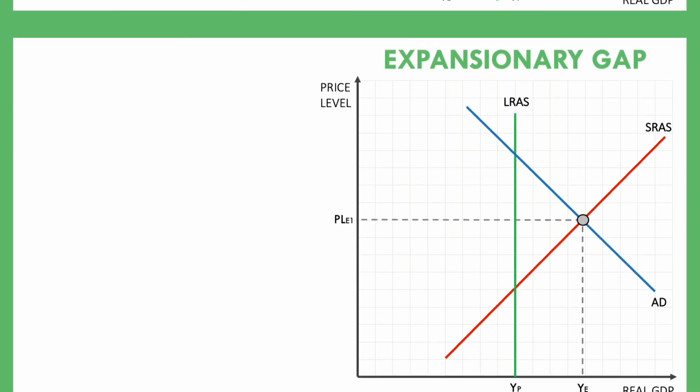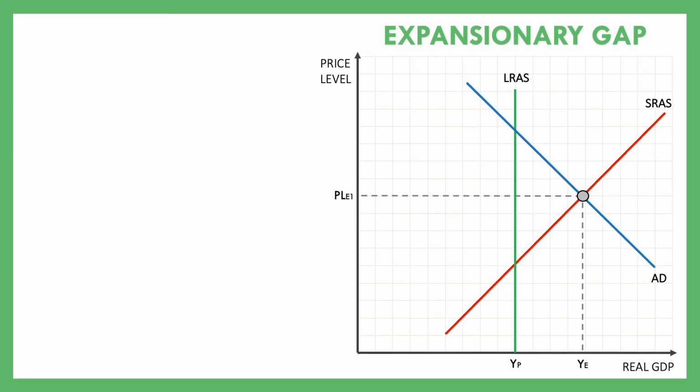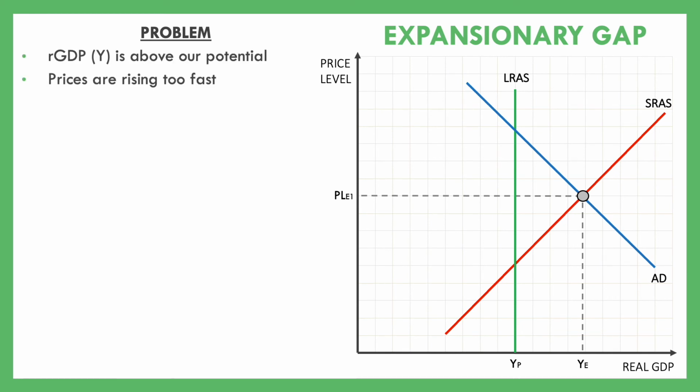Now, what about the other side? What if we're experiencing an expansionary gap? What if we're beyond our potential and we really need to pump the brakes a little bit? So what's the problem? Again, we're above our potential. Prices are rising too fast. In experiencing this rapid expansion, we need to just slow down. We need to tell ourselves, hey, quit sprinting at the beginning of the marathon. Just slow down and come back to a more sustainable pace.